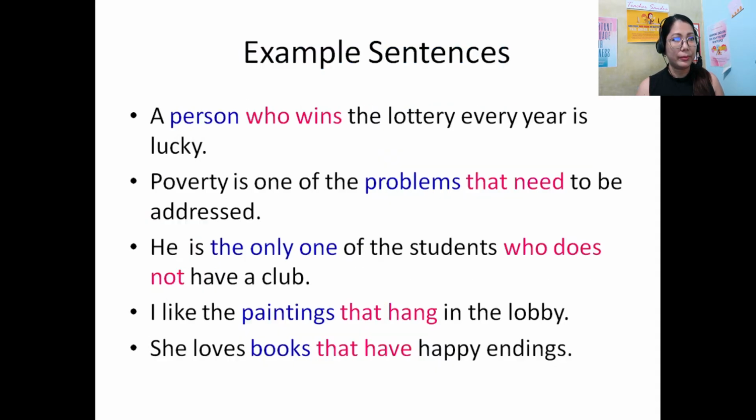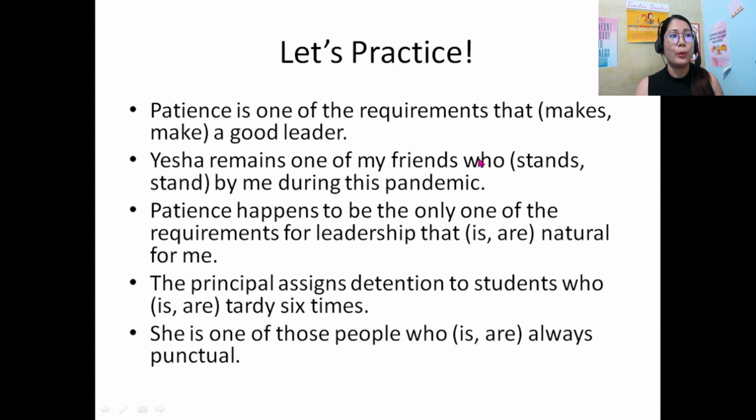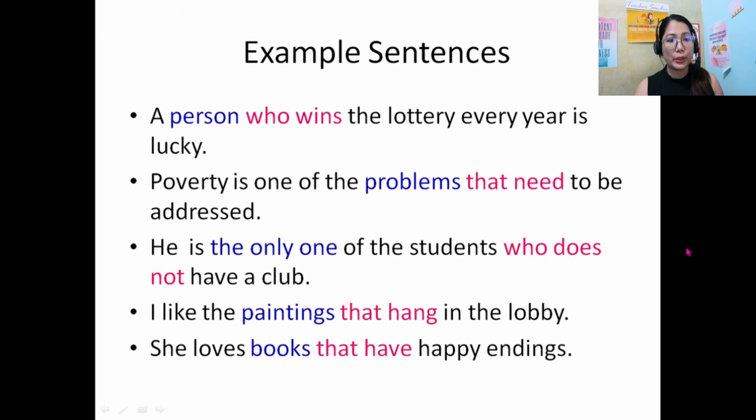Okay. Example sentences. A person who wins the lottery every year is lucky. So the noun that precedes the relative pronoun who is person. So that is singular. That's why we have to use the singular verb wins.